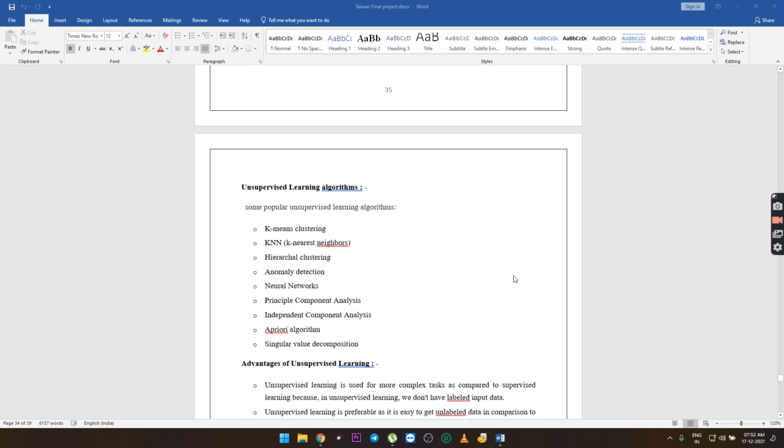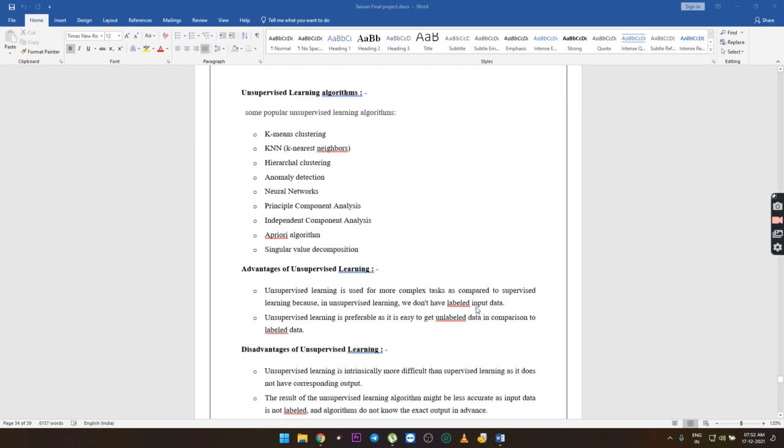Unsupervised learning algorithms. Some popular unsupervised learning algorithms: k-means clustering, KNN, hierarchical clustering, anomaly detection, neural networks, principal component analysis, independent component analysis, apriori algorithm, singular value decomposition.